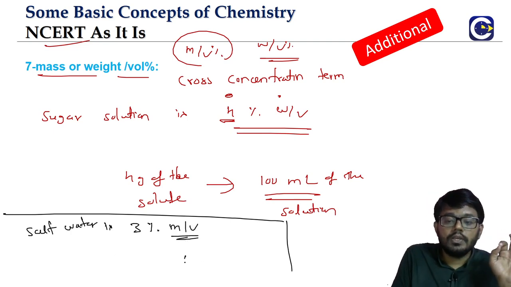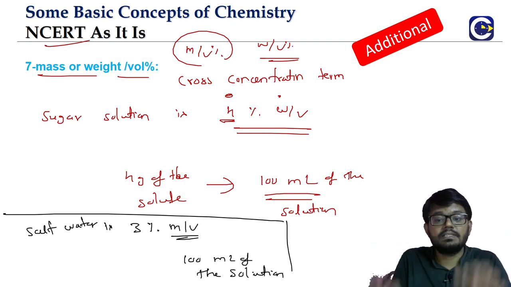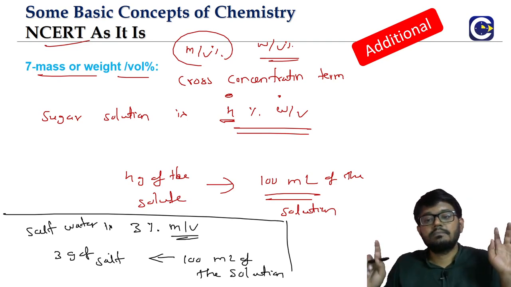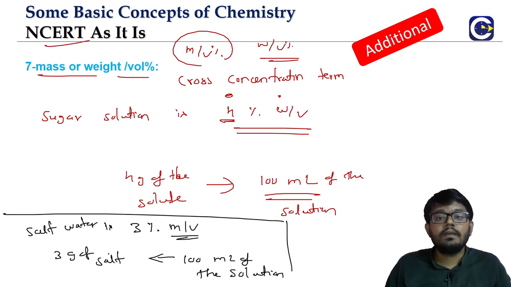It means you take 100 ml of the solution, and in that we'll have 3 grams of salt, weight of the salt. That's it. That is how we look at the weight by volume percentage or mass by volume percentage. As I said, in chemistry we keep using weight and mass interchangeably, so we don't see such an issue.